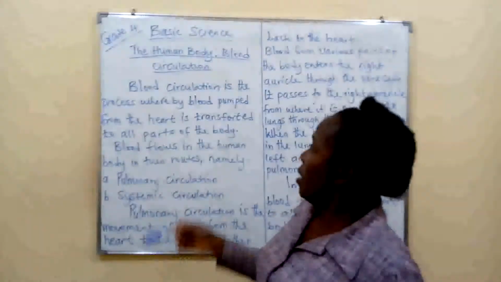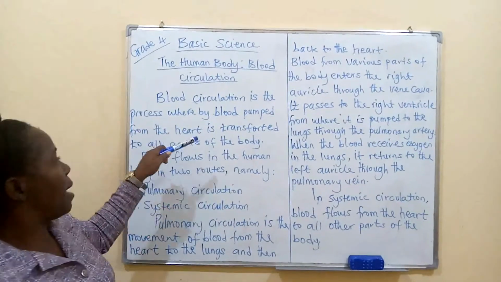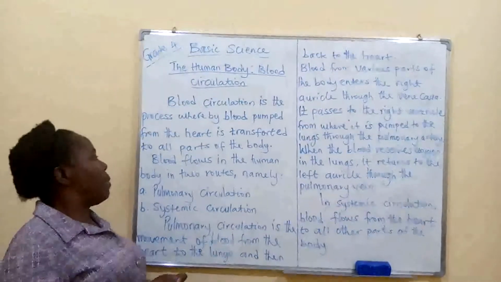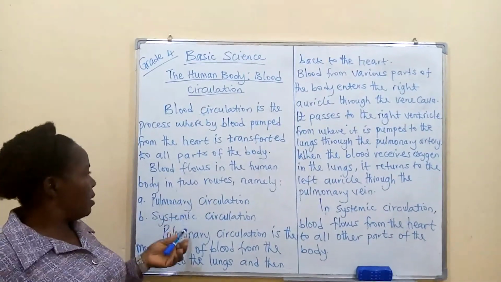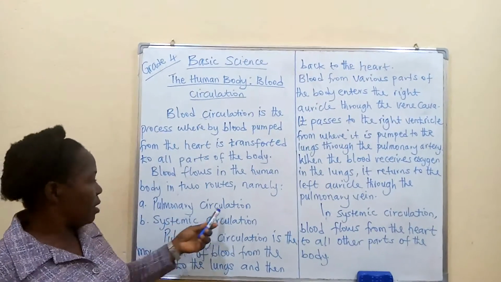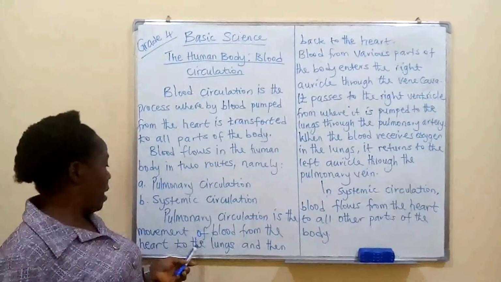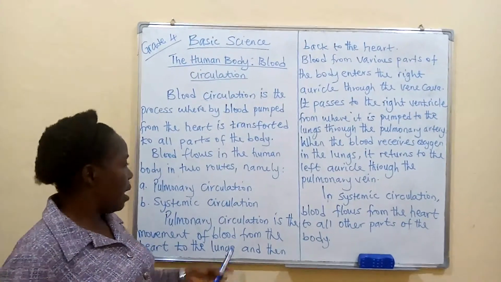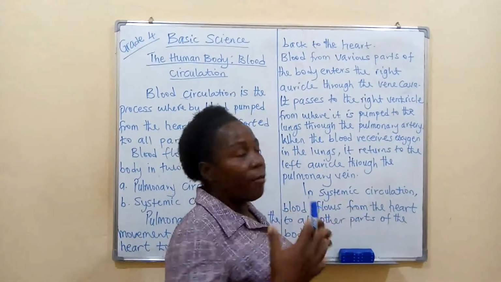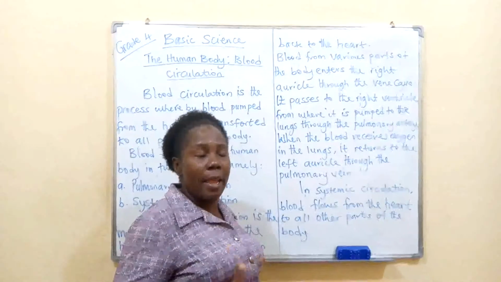Alright friends, we have said that blood circulation is the process whereby blood pumped from the heart is transported to all parts of the body. And we have said that this blood flows in two parts or two routes: the pulmonary circulation and the systemic circulation. Pulmonary circulation is the movement of blood from the heart to the lungs and then back to the heart. Now this is how it goes: from the various parts of the body, the blood enters the right auricle, as I have stated earlier.